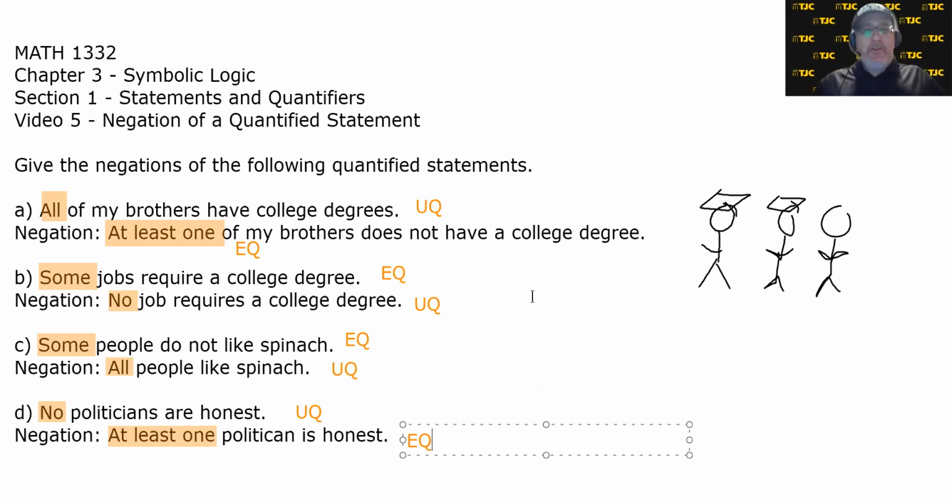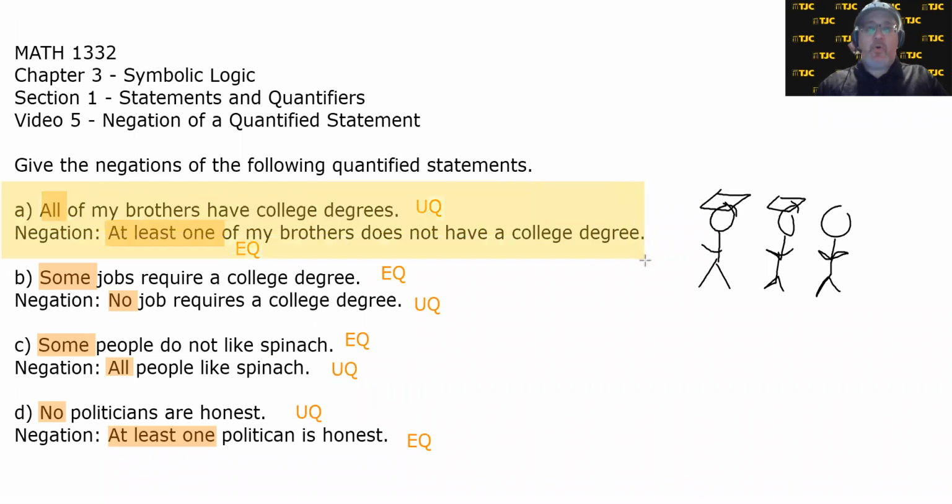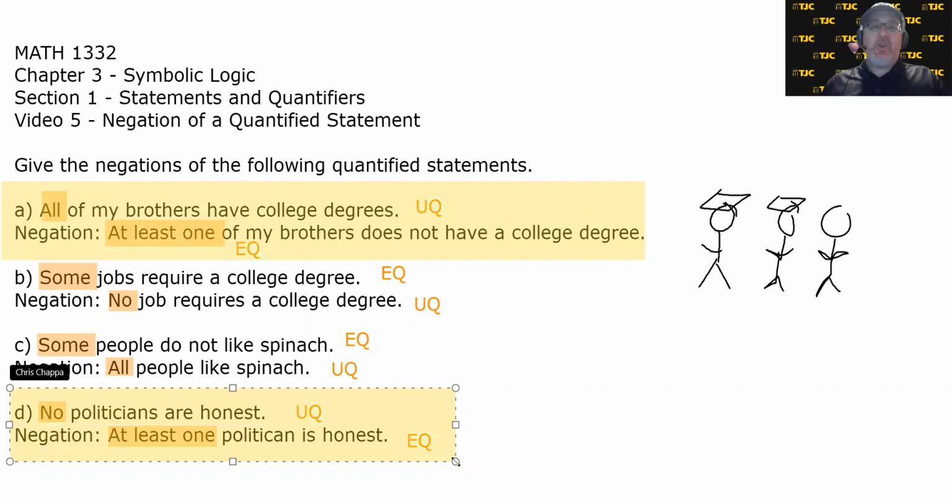There were two pairs where we started with a universal quantifier. The first pair was A, where we started with the universal quantifier and its negation was an existentially quantified statement. And D, where we started with a universally quantified statement, but its negation was existentially quantified. And there were two that were vice versa.